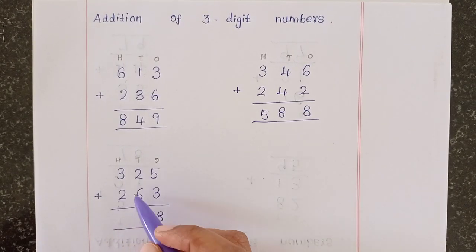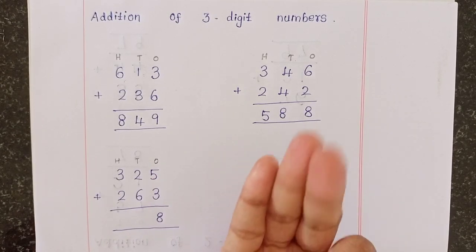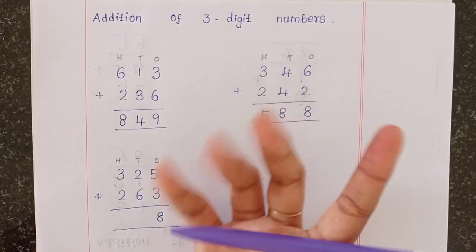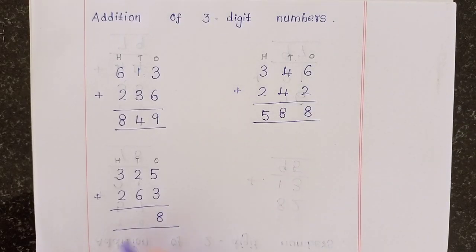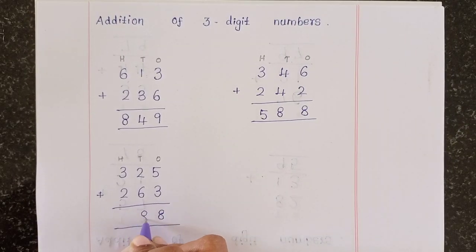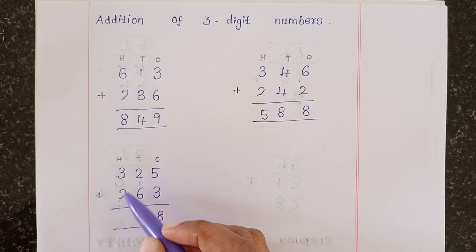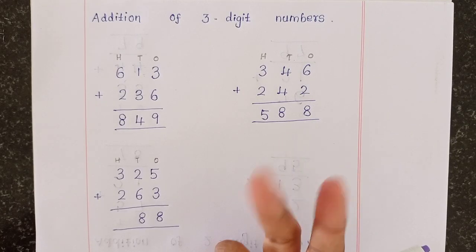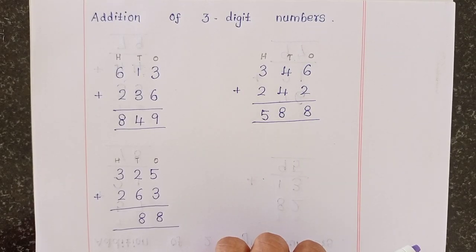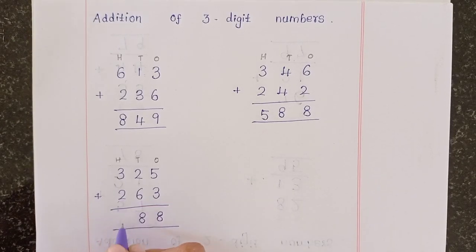Then add the tens column. 2 in the heart. Then you take 6 fingers to count: 2, after that 3, 4, 5, 6, 7 and 8. Okay, so the answer is 8. Then 3 plus 2. 3 in the heart. Then you take 2 fingers to count. Okay, Mama? 3, after that 4, 5. So the answer is 5.